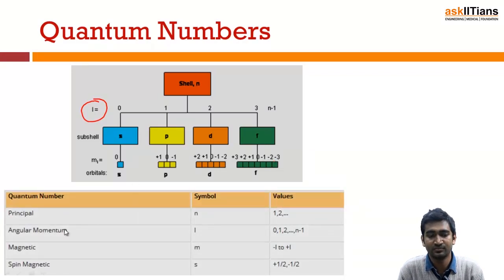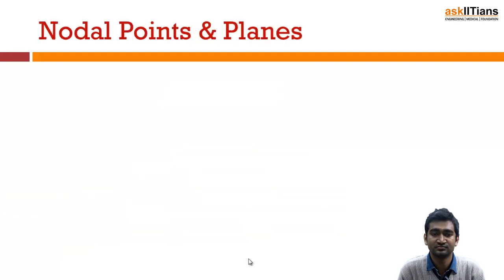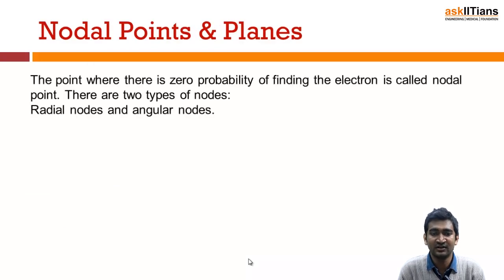This you can see here. Principal n, angular momentum L, magnetic m, spin magnetic s. Spin can only take plus half or minus half value. Then we have something called nodal points and planes. What is that? It is the point where I have zero probability of finding an electron. Zero probability of finding an electron. With that, I mean that there is no electron in that space.